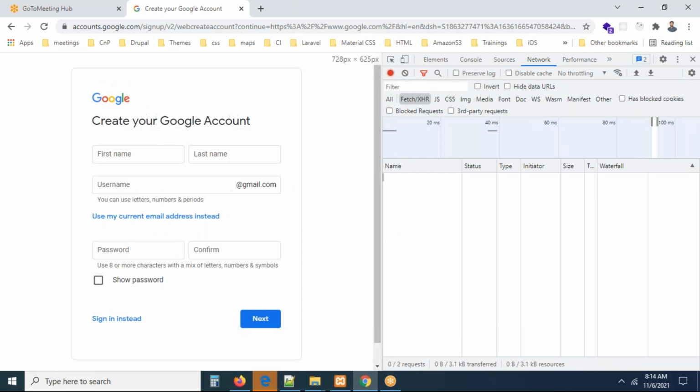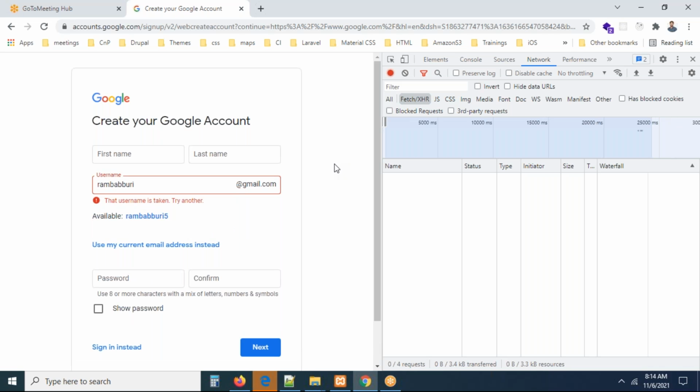Now, let me move my network and I'm entering an email ID. Now you can see RAMBABBURI. Let me try this. Okay, I don't know, but the network calls I'm not able to see. Maybe these people may stop us, right? That is also possible. But you are getting the information, right? Whatever it may be. I think I am able to see the network call here. A request went, can you see 500 ms, 1000 ms, 15,000 ms, something is there. It means that a request went to the server, but these people may have hidden it in this. Fetch all requests. Let me go for all the requests, not this request. Let me try this time.